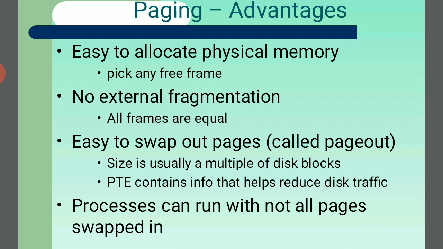It is easy to swap out pages, called a page out. Swap means interchange, usually in sizes that are a multiple of the disk blocks, and the PTE contents help to reduce the disk traffic. The page table holds the number of pages, and the pages are disturbed each and every time. So the PTE contents help to reduce the disk traffic. Disk traffic means the information being transferred. It reduces the traffic, so that means the process can be run with not all pages swapped in.